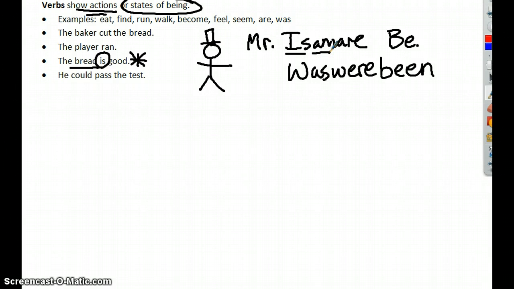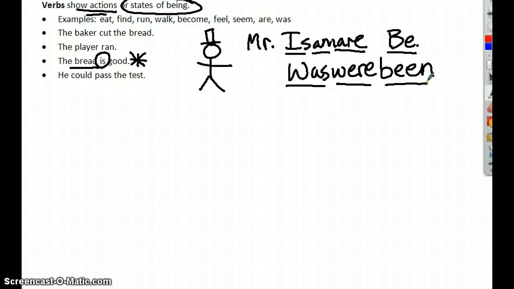Am is a linking verb. I am hungry. We are here. Any form of the verb to be could be considered a state of being verb. Was, were, and been. These are all examples of state of being verbs, and if you remember the name, you'll be able to spot them.